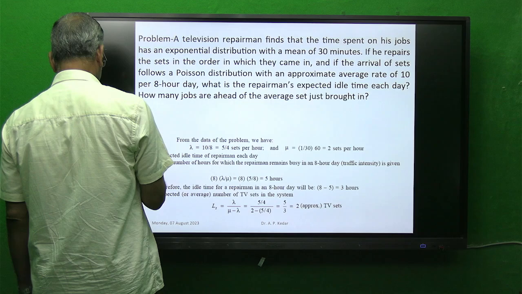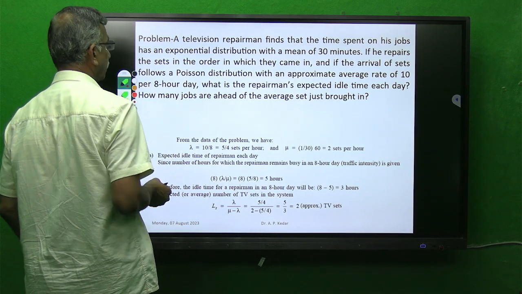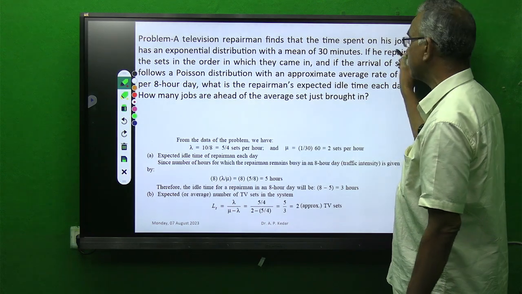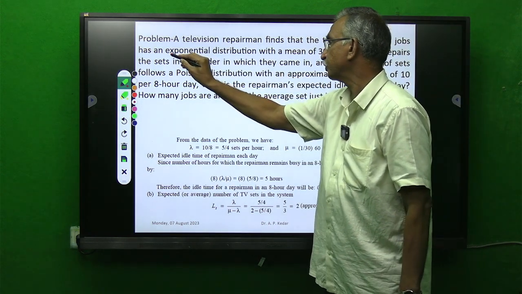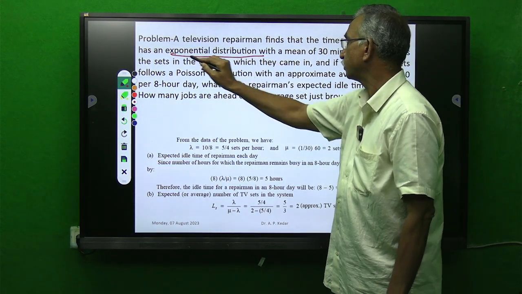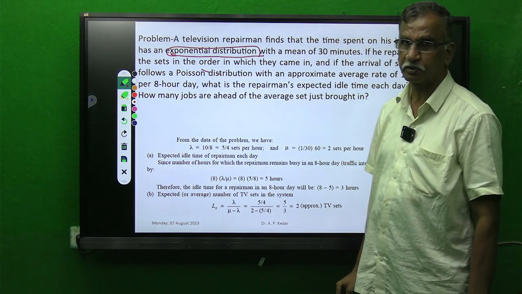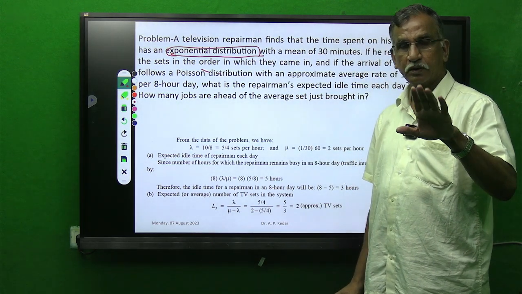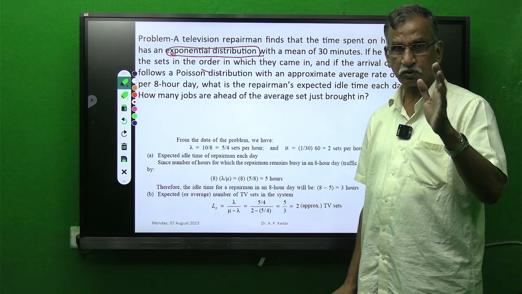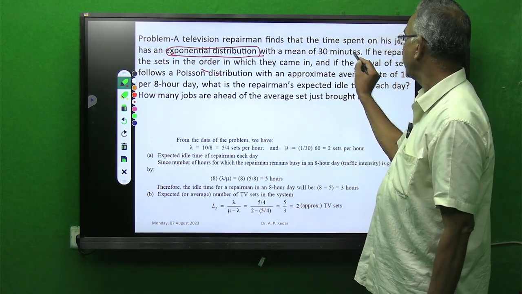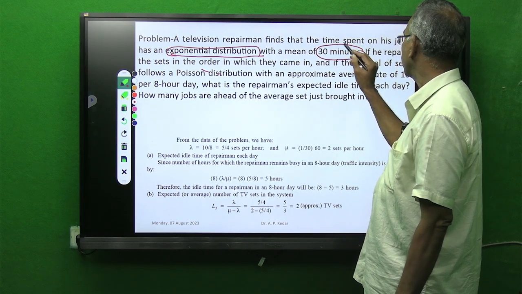These are the various applications of the waiting line model in real life problems. A television repairman finds that the time spent on his job has an exponential distribution. This we have highlighted in the last slide also, last problem also. Arrival of customers is Poisson or random, service time is exponential distribution, with a mean of 30 minutes.